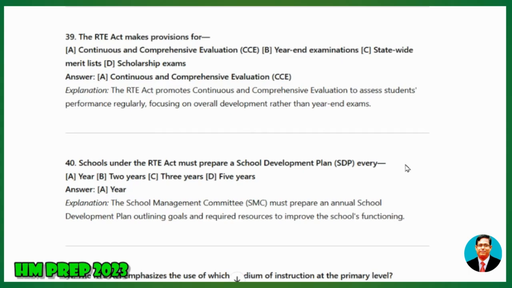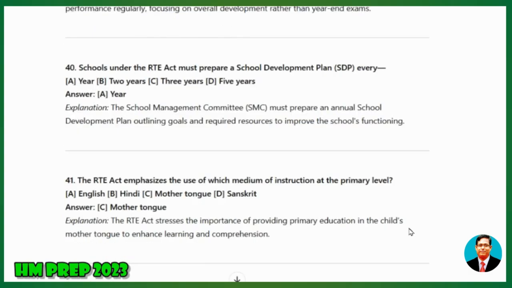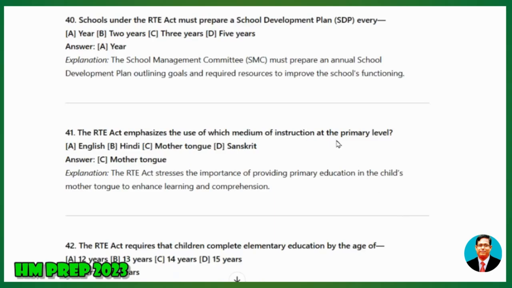40. Schools under the RTE Act must prepare a School Development Plan, SDP, every A, year, B, 2 years, C, 3 years, D, 5 years. Explanation: The School Management Committee, SMC, must prepare an annual school development plan outlining goals and required resources to improve the school's functioning.